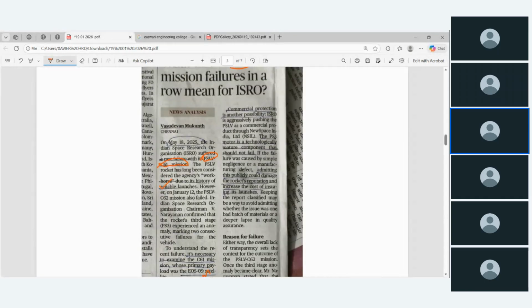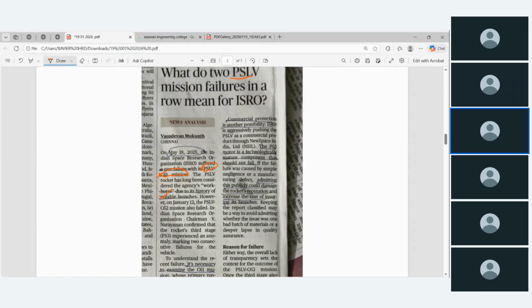Okay, and so commercial protection is another possibility. This is the statement they gave last time: the PS3 motor is a technologically mature component that should not fail. This is another solid statement given by the expert. Yet it has failed. And if the failure was caused by simple negligence or a manufacturing defect, admitting this publicly could damage the rocket's reputation and increase the cost of insurance for launching. This is obvious. It is true.